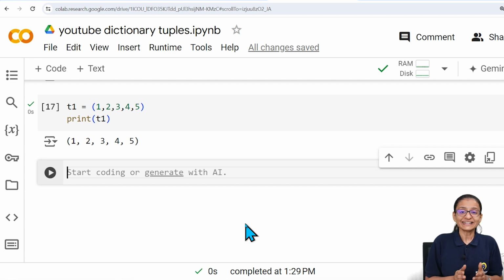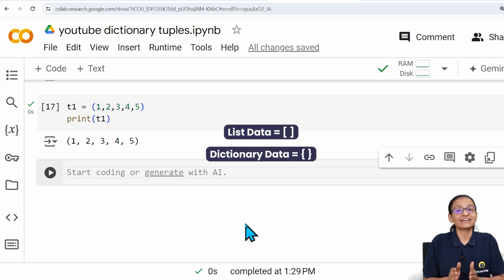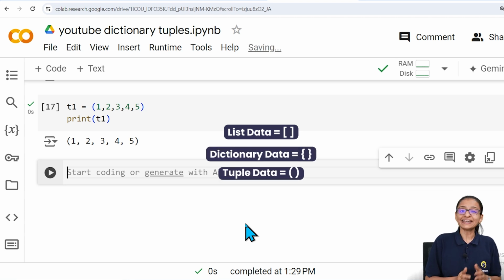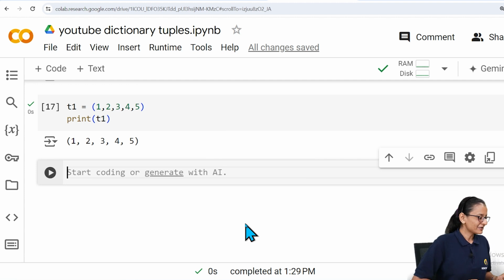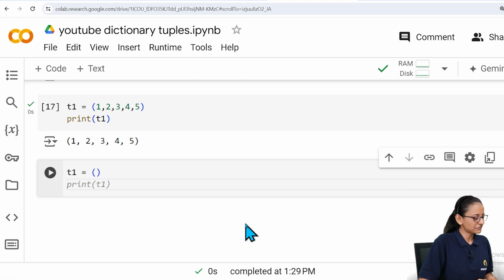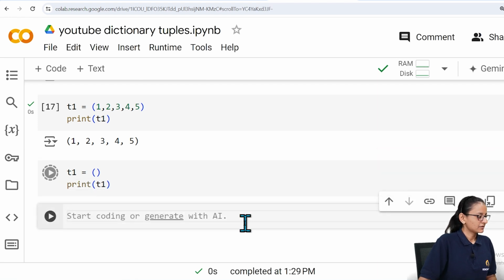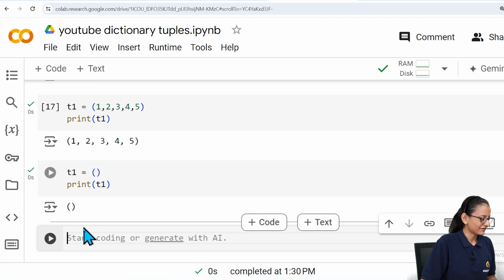As you know that list data is defined inside a square bracket, dictionary data is defined inside a curly bracket, and tuple data is defined inside a round bracket. So let's say this is the first way of initializing a tuple. If you want to initialize nothing in a tuple, you can just write an empty round bracket and then you can print T1. So here your tuple is not containing anything.